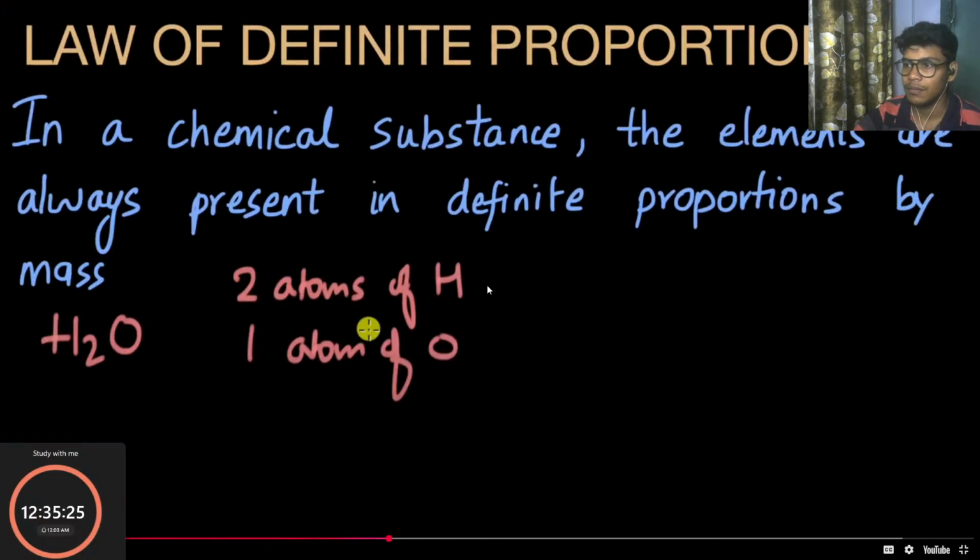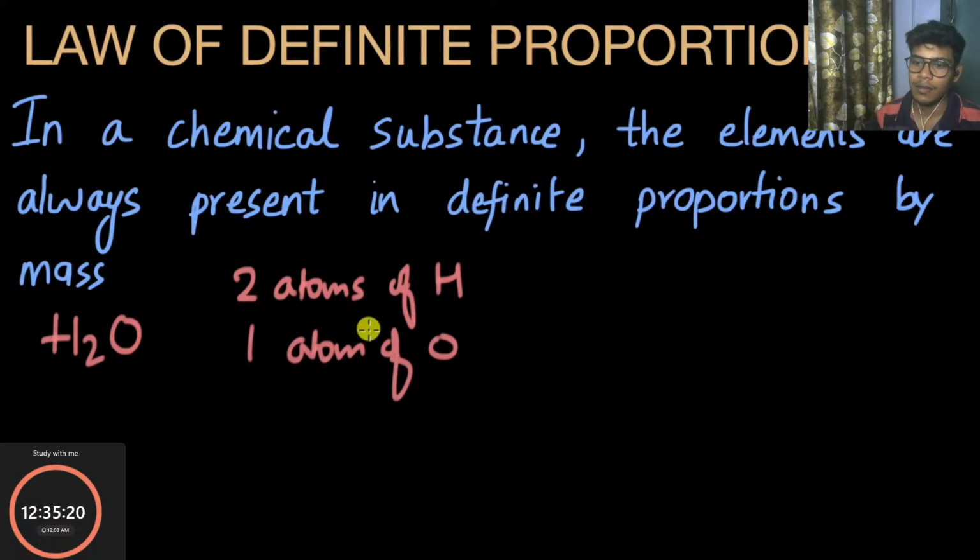It doesn't matter if it is tap water or water in an ocean or a lake, or hard water. The ratio of hydrogen and oxygen atoms in that sample of water will be 2:1. Now this rule also extends to mass.